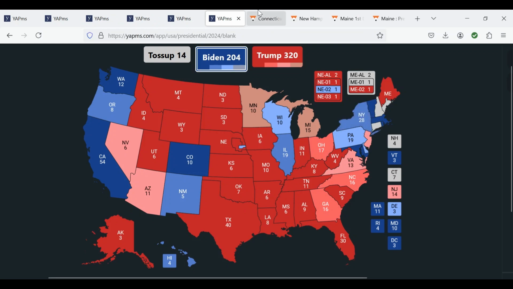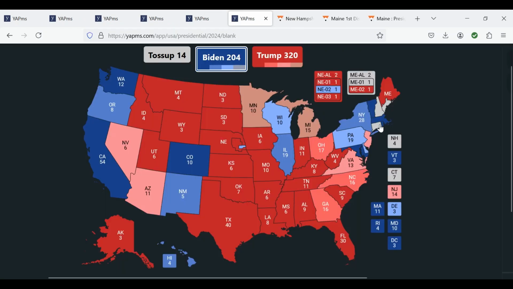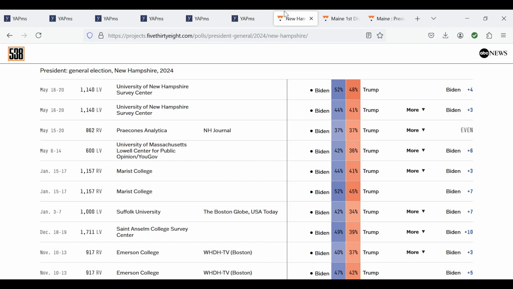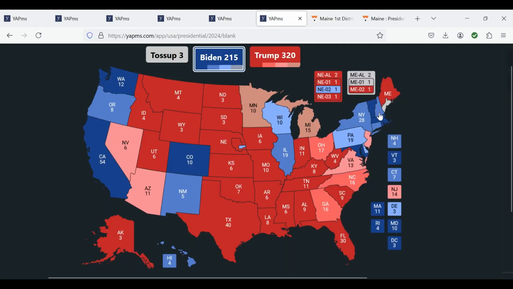Biden leads in Connecticut by 9 points in an October poll, and since Republicans only overperformed there by 1 point, it will remain likely Biden. In the state of New Hampshire, Biden leads by an average of 1.5%, according to 2 polls that both ended on the 20th. However, since Democrats overperformed by 4 points in the midterms, it will become likely Biden.